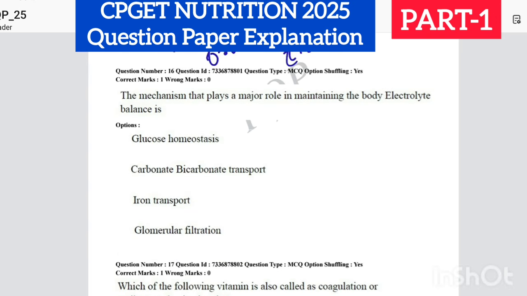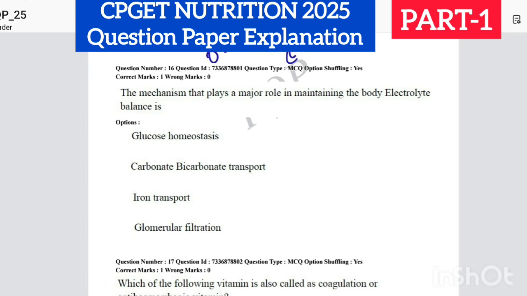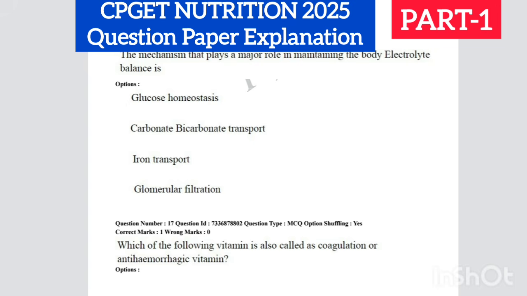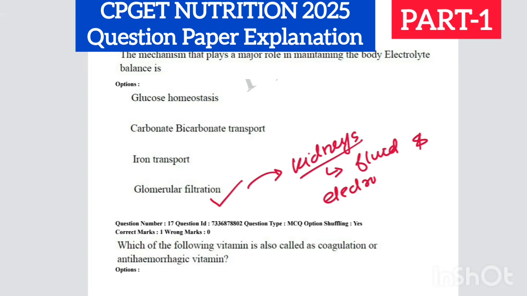Next question, the mechanism that plays a major role in maintaining body electrolyte balance is dash. So here the correct answer will be glomerular filtration. Glomerular filtration is basically the ability of the kidneys, by which the kidneys try to maintain the fluid as well as the electrolyte balance in the body. So here the correct answer will be glomerular filtration.